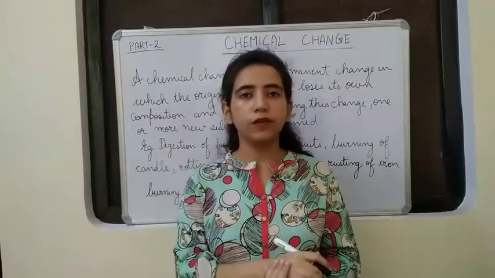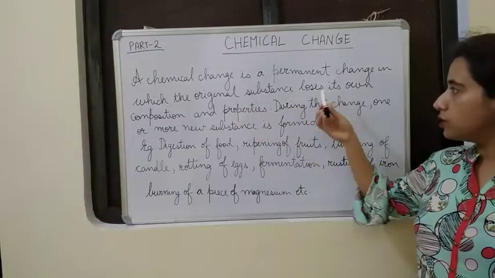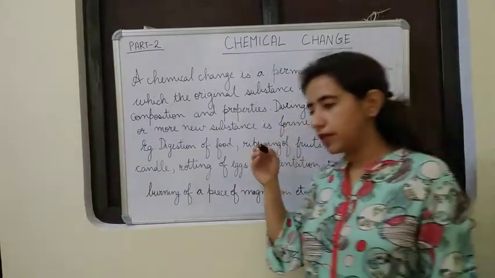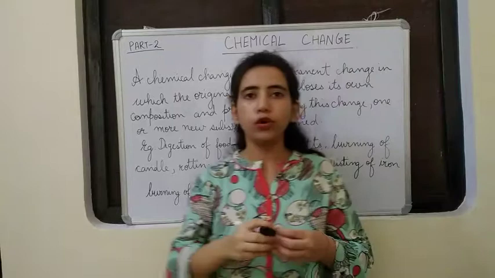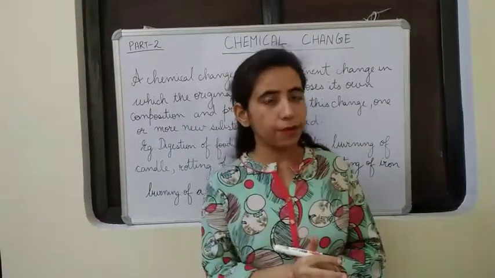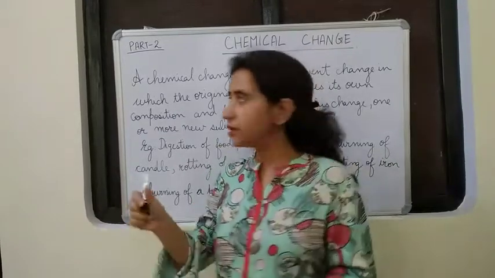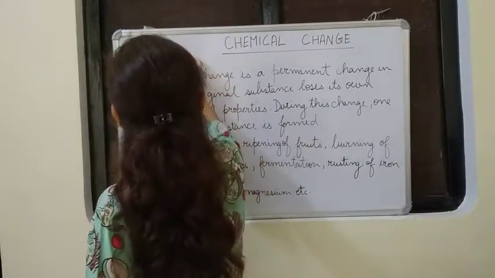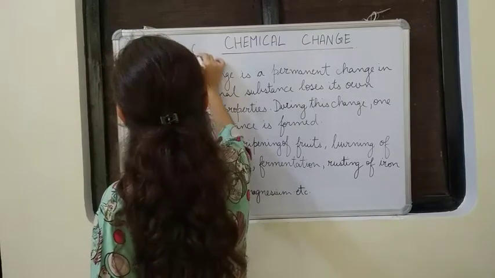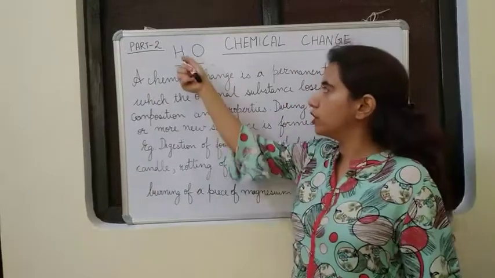Now let us proceed further. It says in which the original substance loses its composition and properties. That means the reactants are going to lose their composition and properties. We'll understand with one example. You know the water, the formula is H2O. You already know this one. That means it is formed by the combination of hydrogen and oxygen.